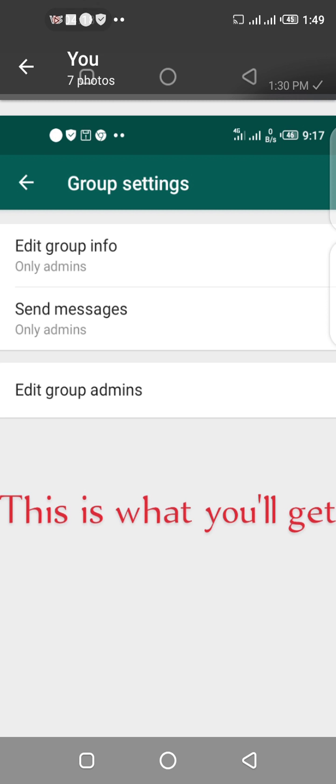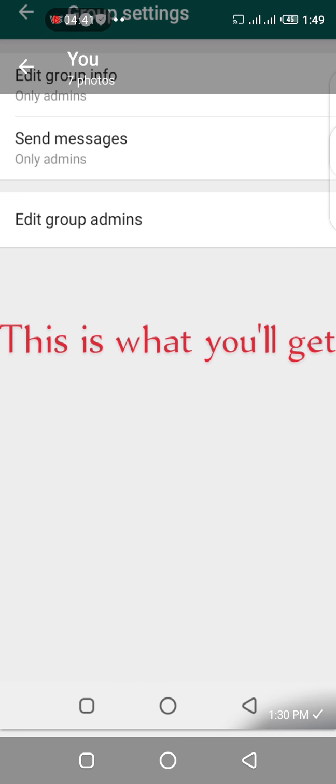Now, if you want to edit group admins, that is, if you want to add somebody as your admin, if you click on group admins, that is another video anyway, but I want to stay here and also show you how to do it. If you want to remove somebody from being admin, you can edit group admins here. Either add someone as an admin or you remove the person from being admin.